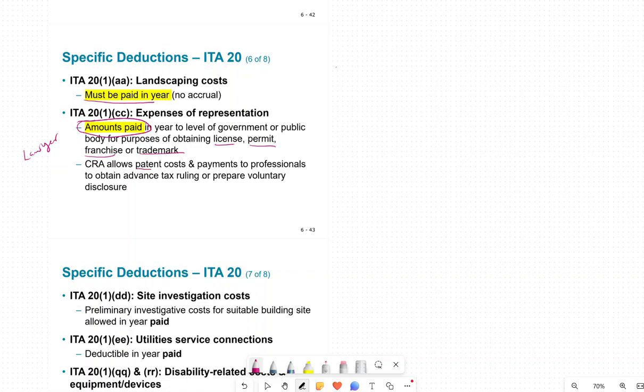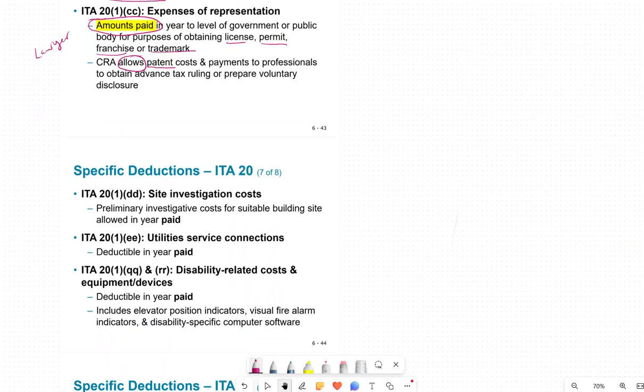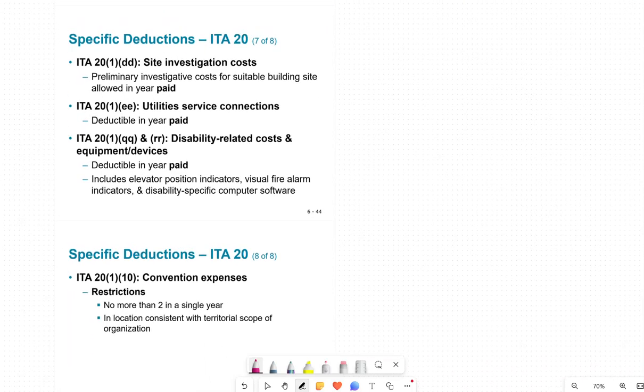I was going to go to the patent. So CRA allows you, of course, we pay the lawyer. We have to defend our patent. We develop a patent, we don't want anybody copying those patents. So any payments that we made, we capitalize it and we write it off. If we write it off, it becomes an expense from the perspective of income tax.